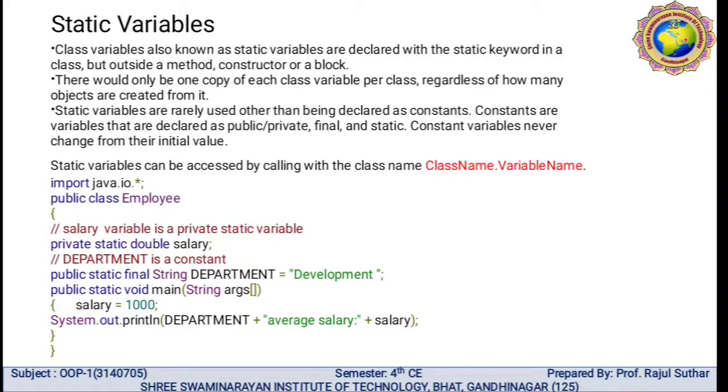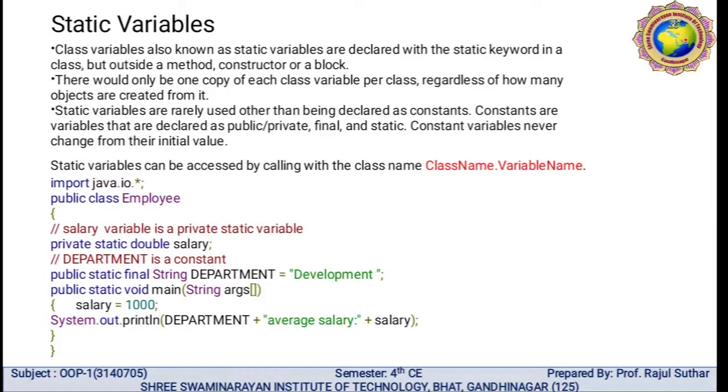Here is one example for a static variable. We need to import java.io.*. Then the name of the class is Employee. Here we are using the static keyword: private static double salary, because the salary variable is private and static, its value must be fixed. So for that we use the access modifier private. Then we write the static keyword, then salary is declared as double data type.